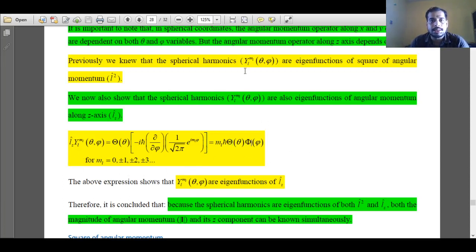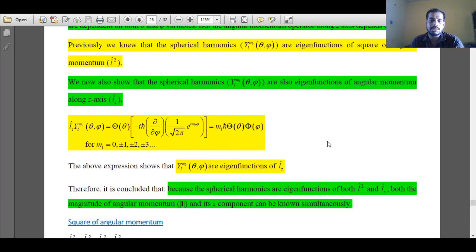So I can say that spherical harmonics are eigenfunctions for the total energy operator. These are eigenfunctions for the square of angular momentum, and these are also eigenfunctions for angular momentum along z direction. When they are eigenfunctions for the total energy operator, the energy eigenvalue that we have obtained is h bar square over 2I L into L plus 1. When they are eigenfunctions for the square of angular momentum, the eigenvalue that we have obtained is h bar square L into L plus 1. When they are eigenfunctions for the Lz operator, meaning the angular momentum operator along z axis, the eigenvalue that we are getting is ml h cross.